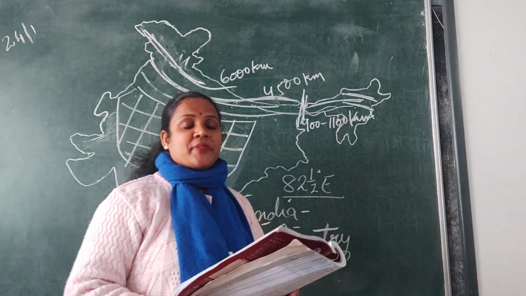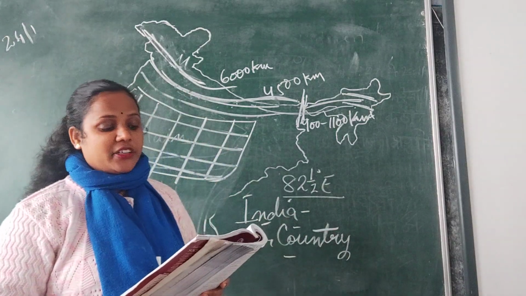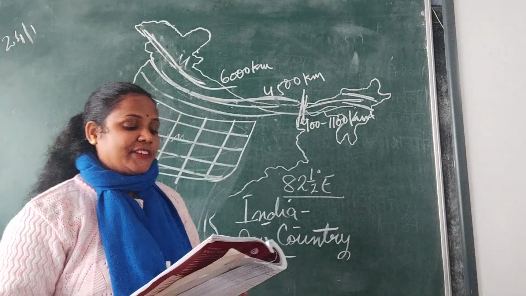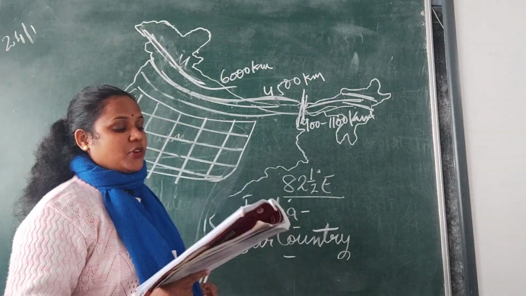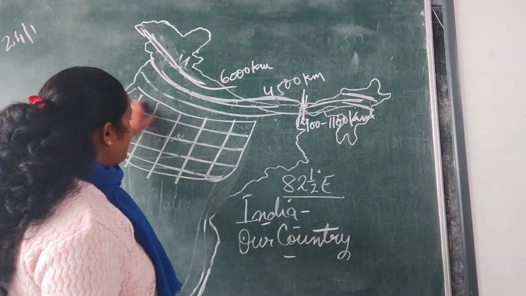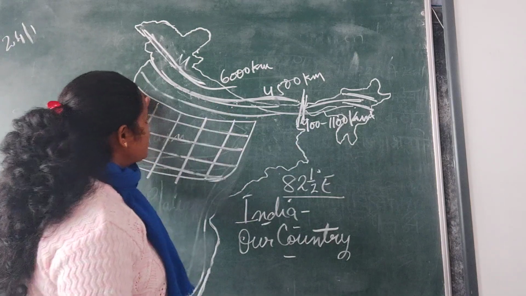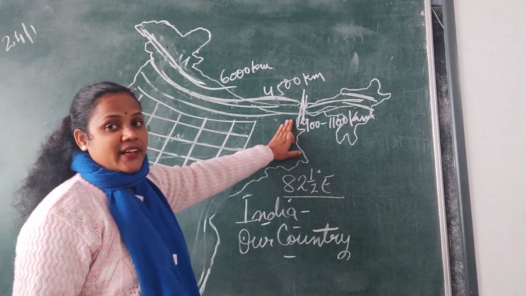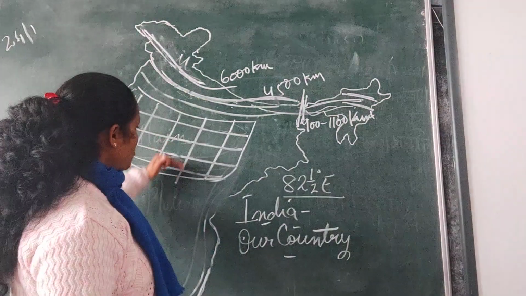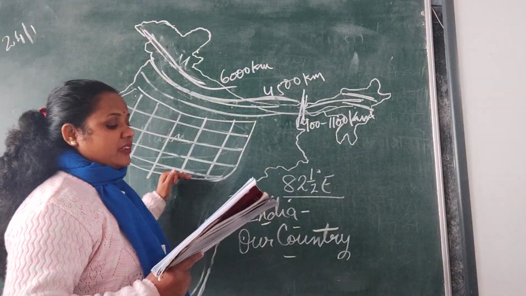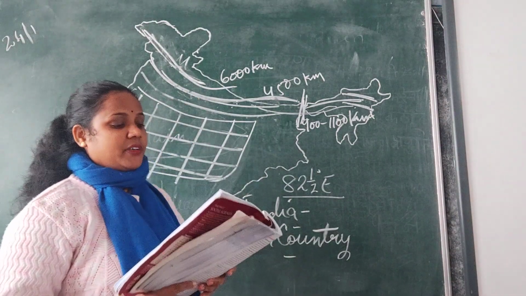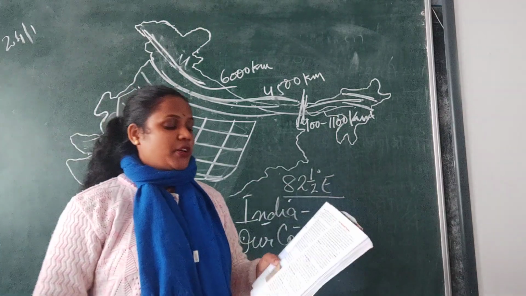How big are they? They are 2,400 kilometers long and 240 to 320 kilometers broad. So their length is given as 2,400 kilometers, that is the area they are covering, and breadth wise they are covering an area of up to 240 to 320 kilometers.